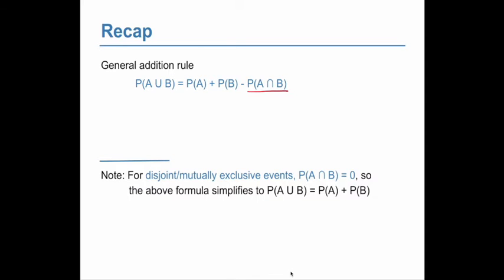For disjoint events, the probability of A intersection B is 0. By definition, that's what disjoint means. They can't both happen at the same time. So, in that case, you can just get rid of that last part because this would equal 0.